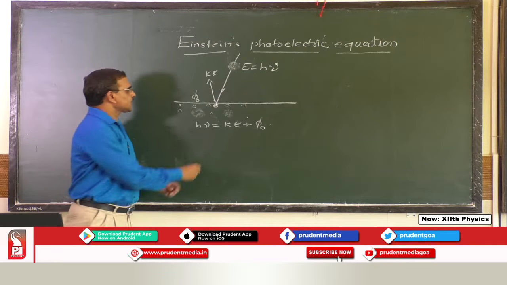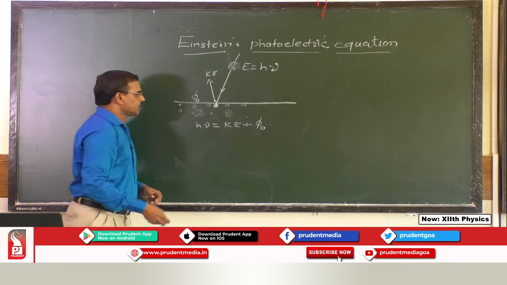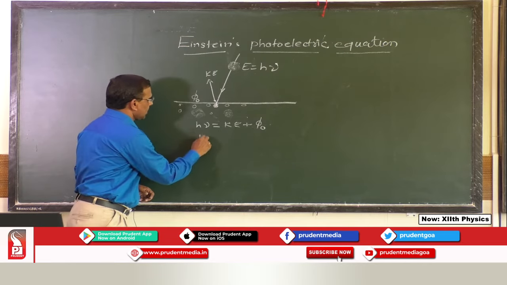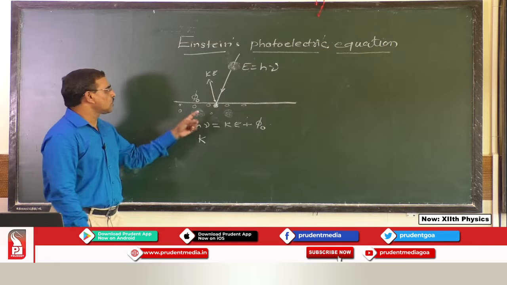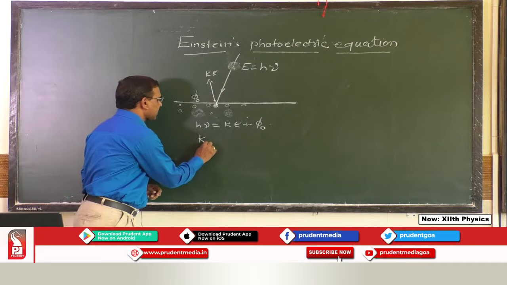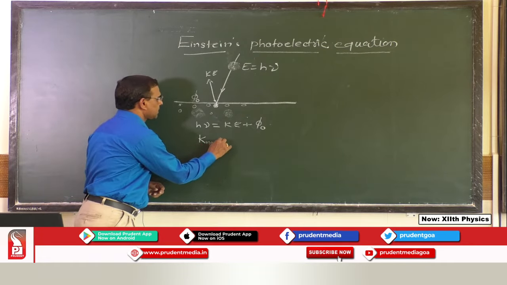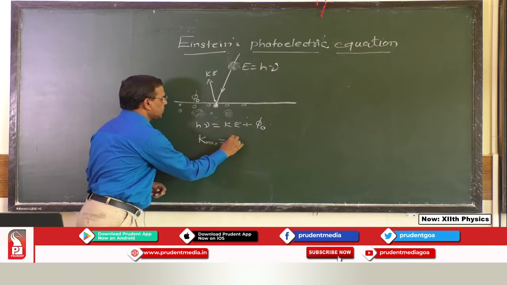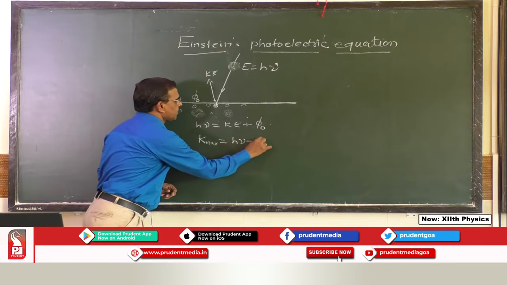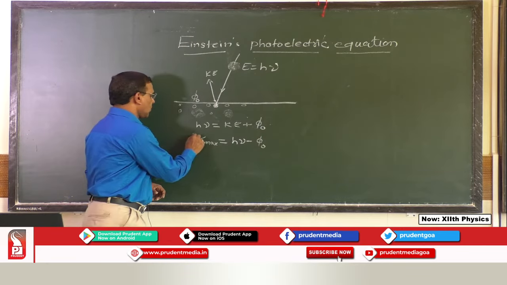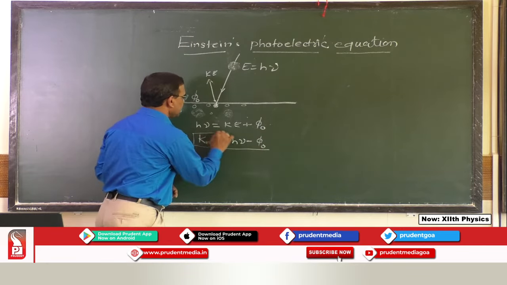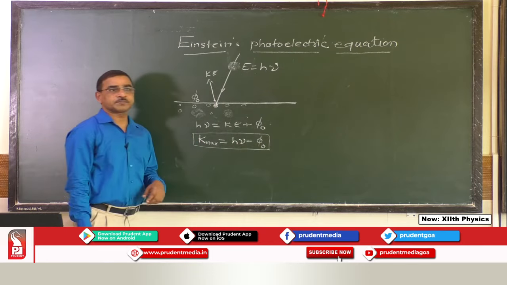If I consider this kinetic energy as K, it should be the maximum kinetic energy of the electron. So, I write it as K max, and that should be equal to h nu minus phi 0. This equation is called Einstein's photoelectric equation.